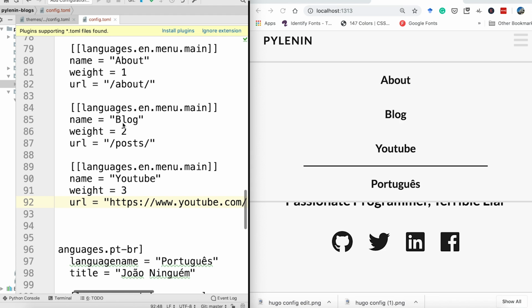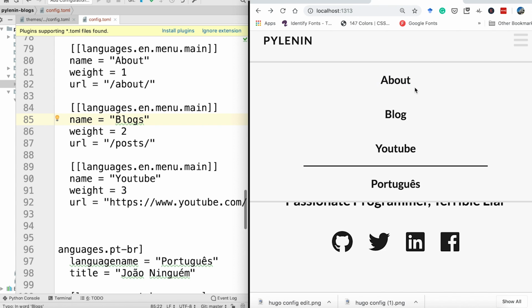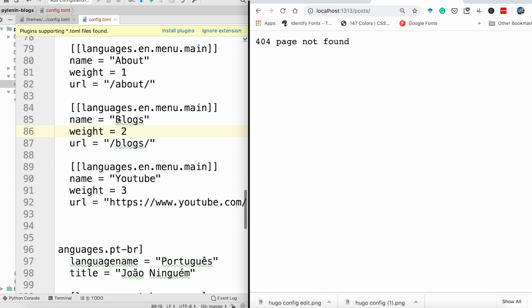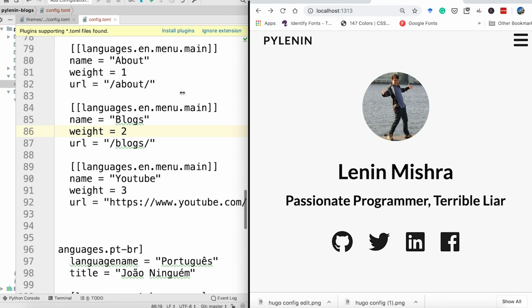Now, the blog, I think I want to call it blogs. And then the URL is posts. See? If I click on blog here, it is going to base URL /posts. However, it doesn't seem right to me. I think I'm going to call it blogs. Okay. So I think now is the time to create content. However, before we do that, let's look at the home page again.